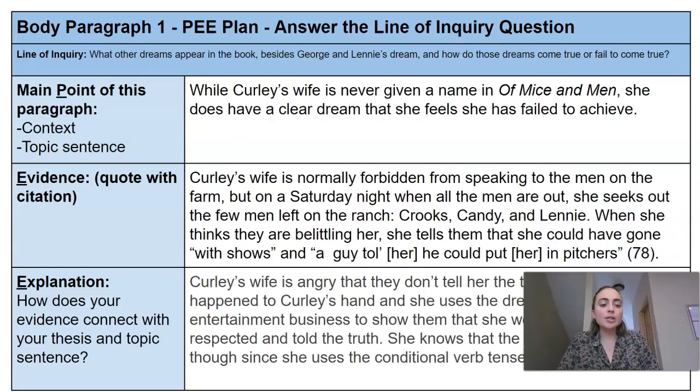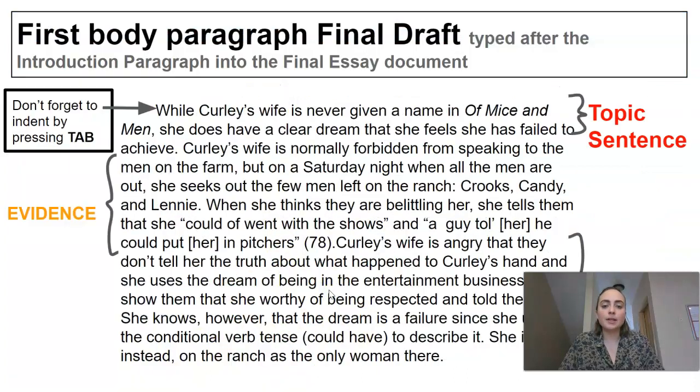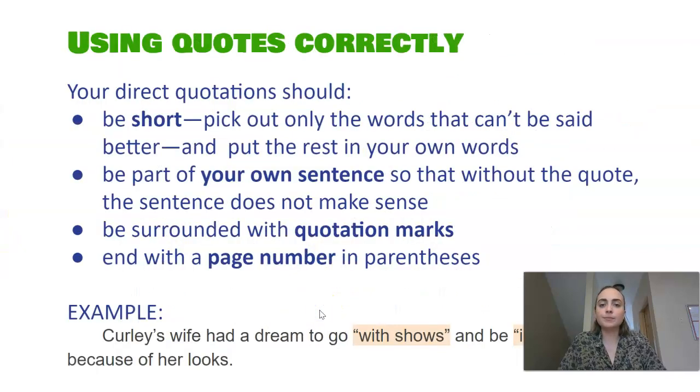So again, please go back and read these examples on Schoology. This is body paragraph 1, an example about Curly's wife and her dream of becoming a movie star. You'll see there's a quote used as evidence and then an explanation for how that quote connects to your thesis. This is what it would look like actually typed up into a body paragraph. You'll see topic sentence, evidence, and explanation.